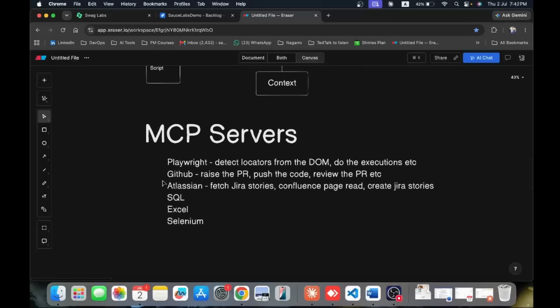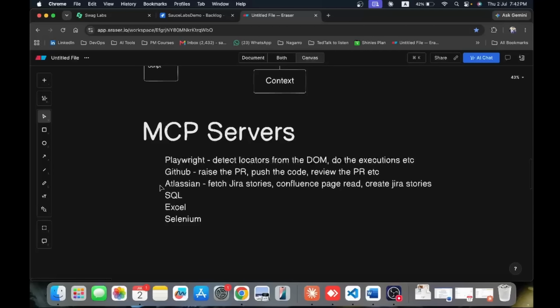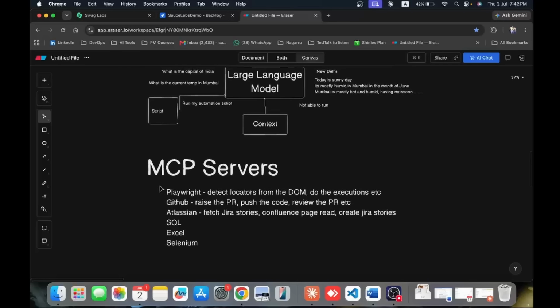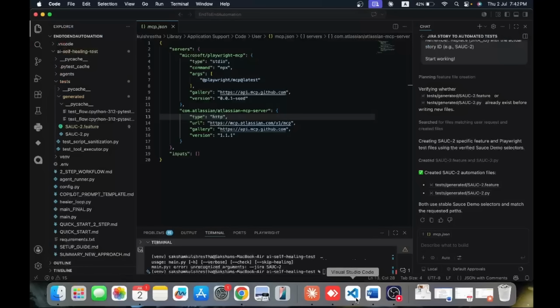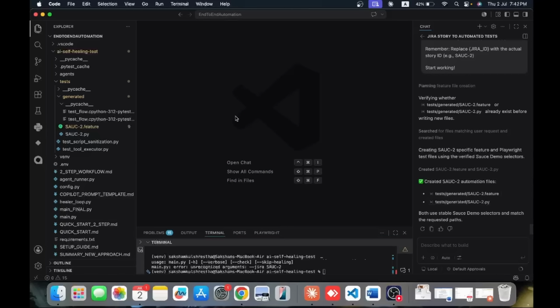I'll quickly give you a demo of how we can configure it and what kind of help it provides. I'll take you to one of my projects which I'm building nowadays. This is a multi-agent project. In this project, I've already configured the MCP servers: the Jira MCP server, or we can say the Atlassian MCP server, and the Playwright MCP server. Let me quickly open it.